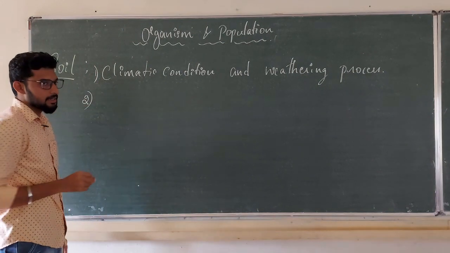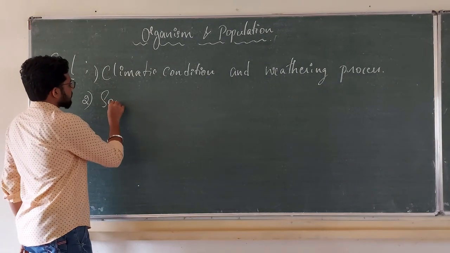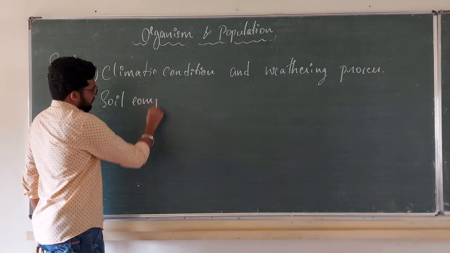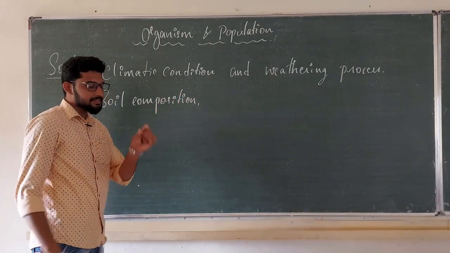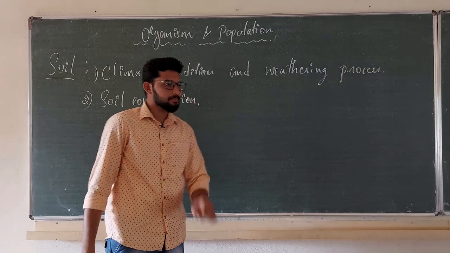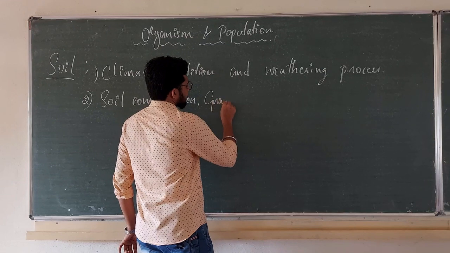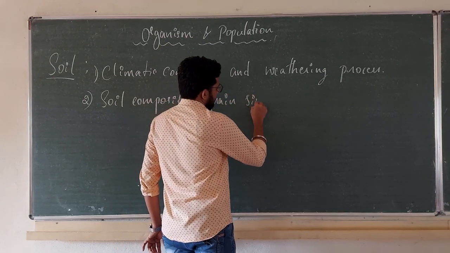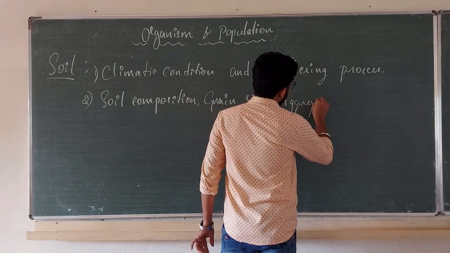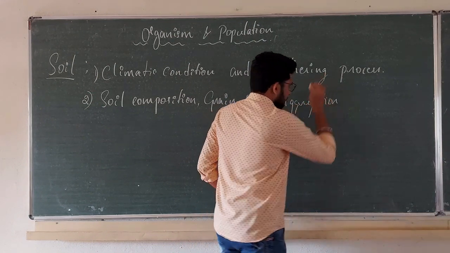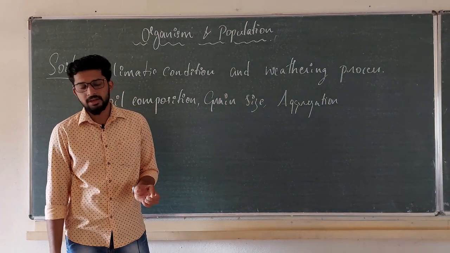Then the soil composition and grain size, meaning the size of your soil, the size of the small pebble, and even the aggregation of soil: how clumpy it is, how big the pebbles are.